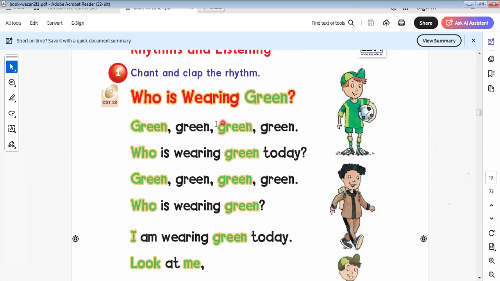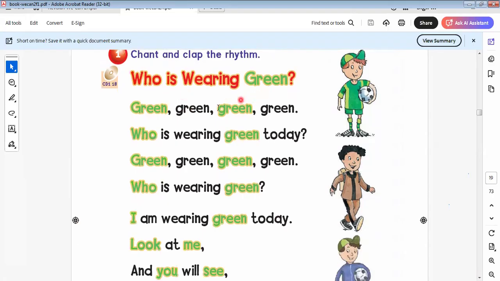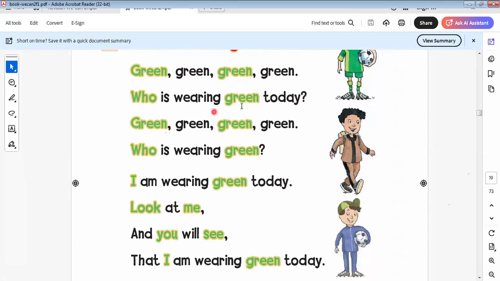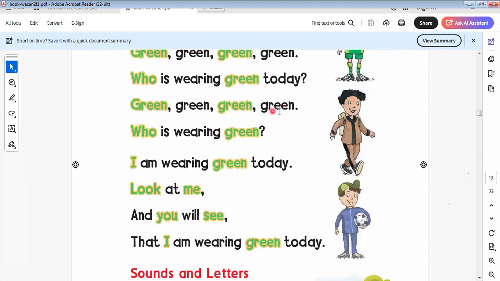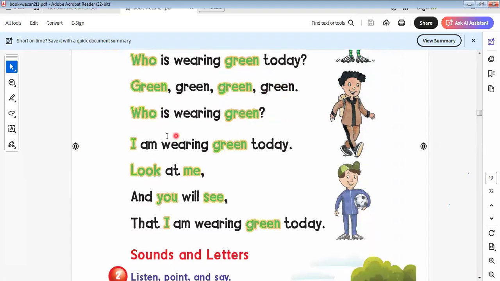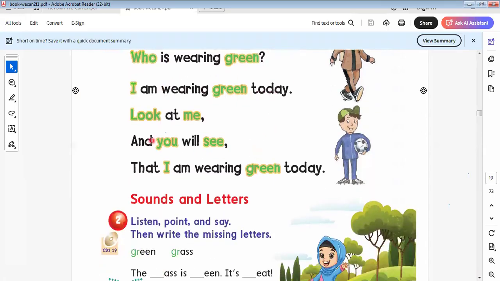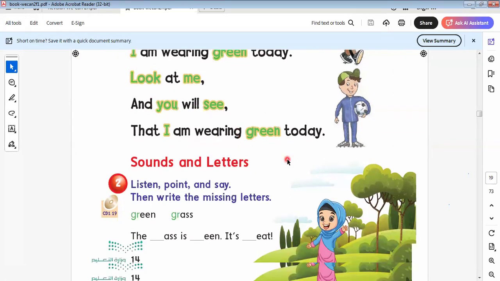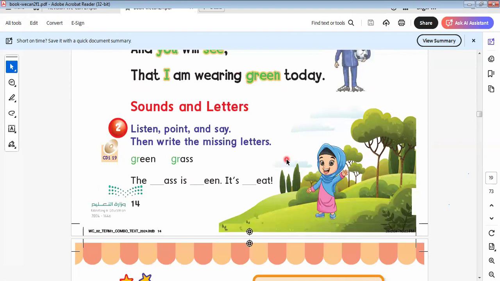Rhythms and listening. Here we say, who is wearing green? Green, green, green. Who is wearing green today? I'm wearing green today. Look at me and you will see I'm wearing green today. So here we talk about the color green.